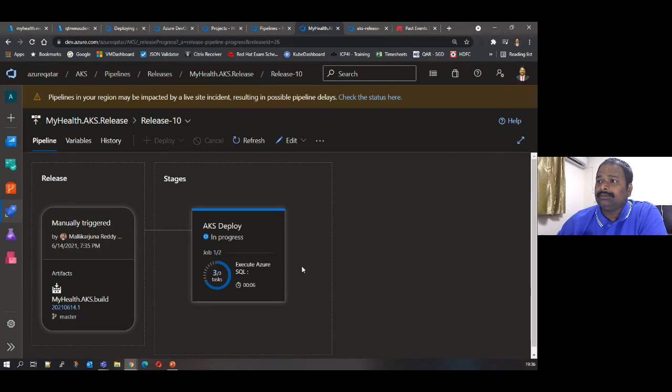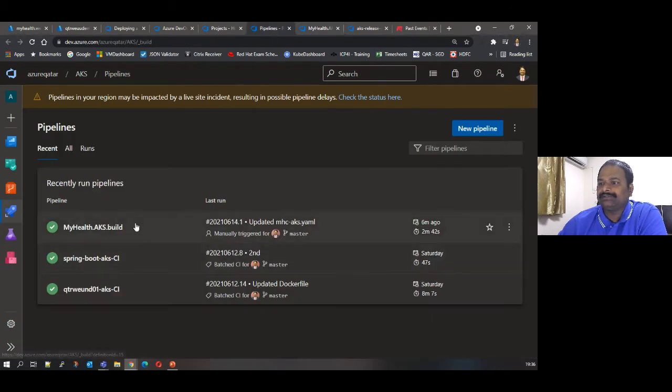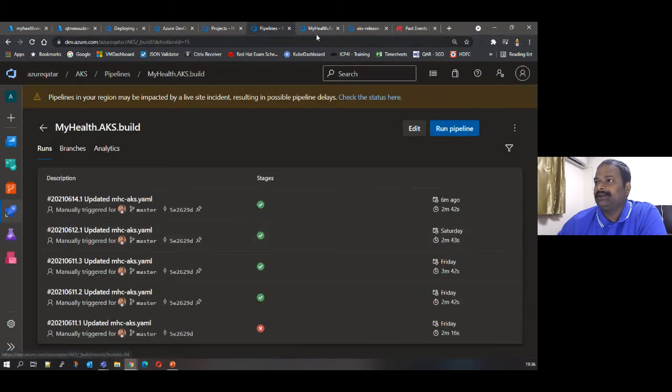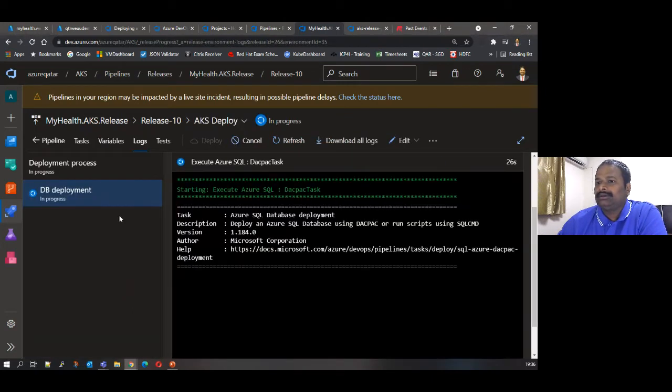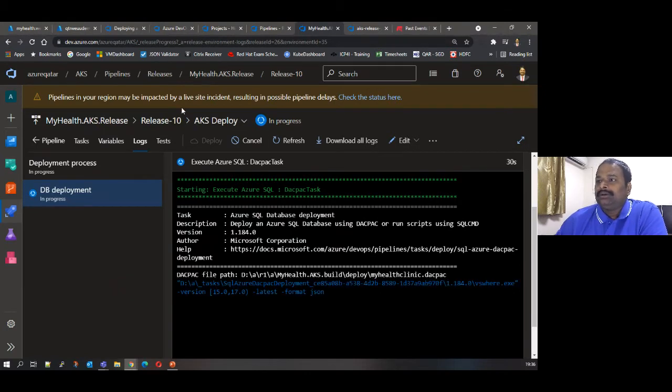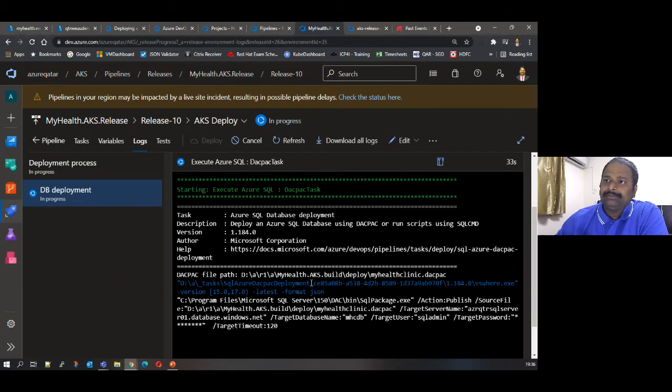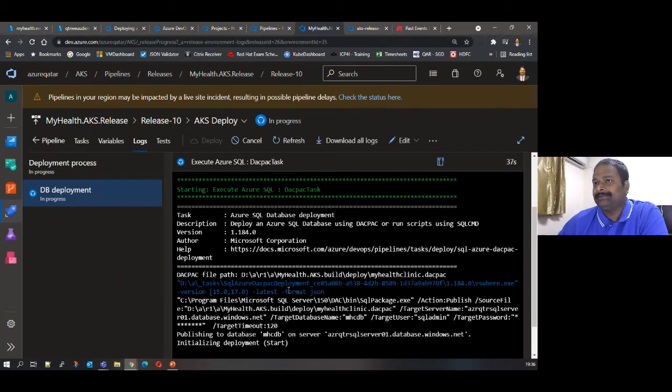So using the DevOps demo generator, we have created a project, and that has created a repository and a CI/CD pipeline. The CI pipeline successfully ran and created an image. Now it is doing a deployment. It is running the SQL job, and it will deploy the image to Kubernetes in the next step.